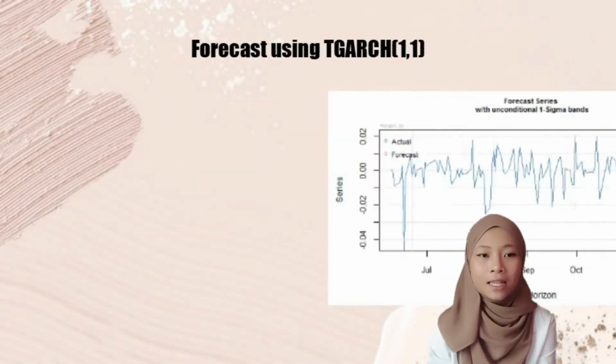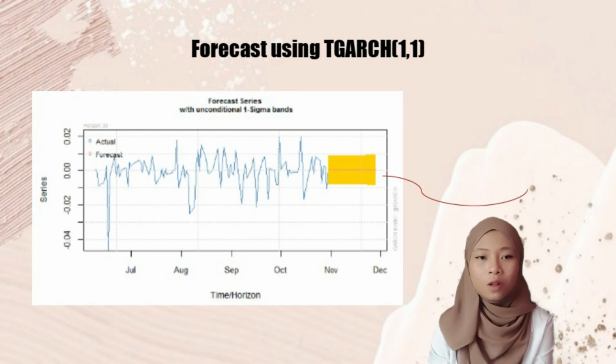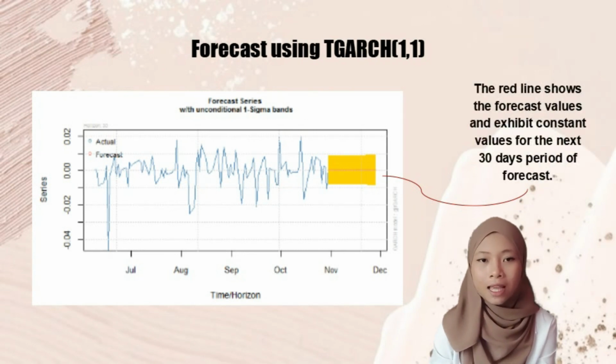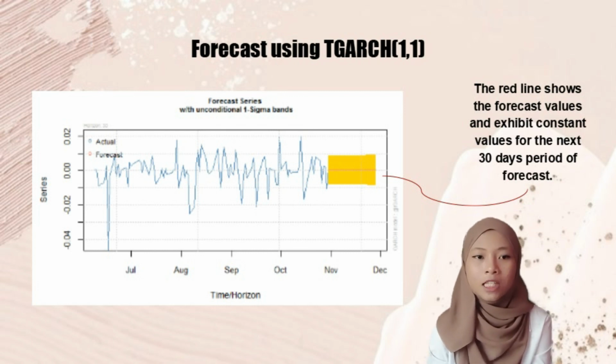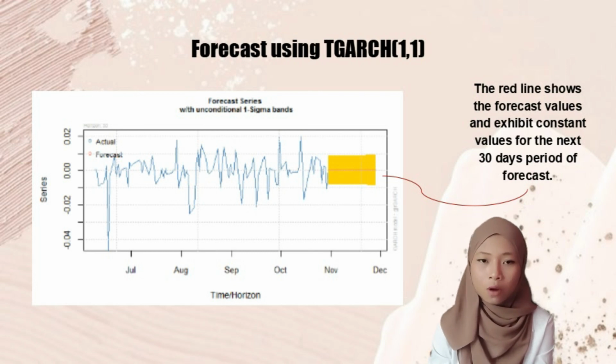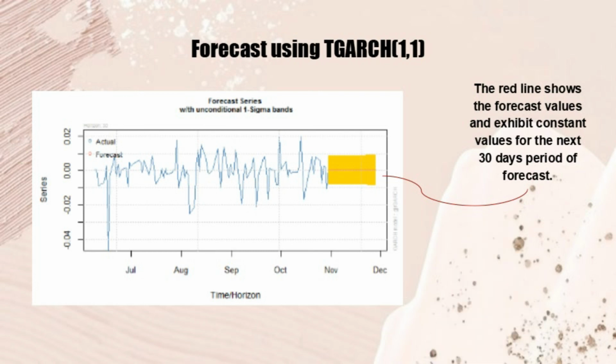So as you can see here, this is the daily return of gold price forecast for 30 days ahead from the data origin. The red line shows the forecast values and exhibits constant values for the next 30 days period of forecast. It shows that the gold price is not giving much profit or loss in the future.